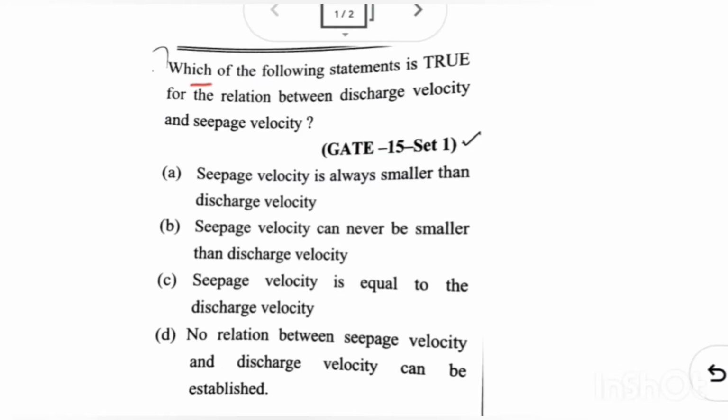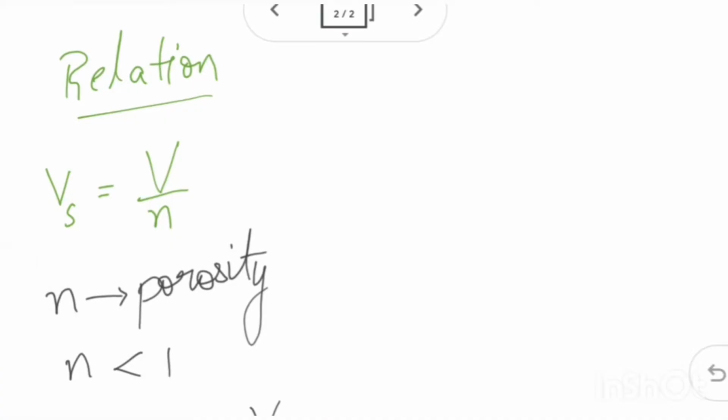Which of the following statement is true for the relation between discharge velocity and seepage velocity? They have given four options. Let's check how to solve this problem. There is a relationship which relates Vs and V. Vs is nothing but seepage velocity, while V is discharge velocity, this is a common relationship between them.